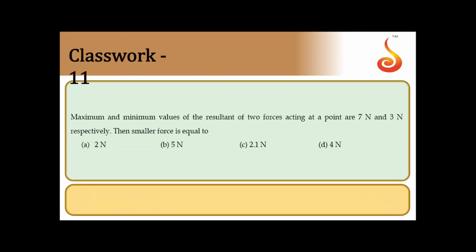Yes, we shall move on to next one. Maximum and minimum values of resultant of two forces acting at a point are 7 Newton and 3 Newton respectively. Then smaller force is equal to. So let us say the two forces are P and Q. Maximum value of force should be P plus Q, that should be equal to 7 Newton. Minimum value is P minus Q, that is equal to 3 Newton.